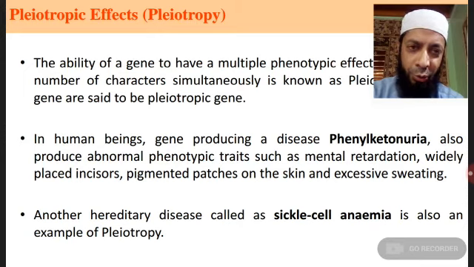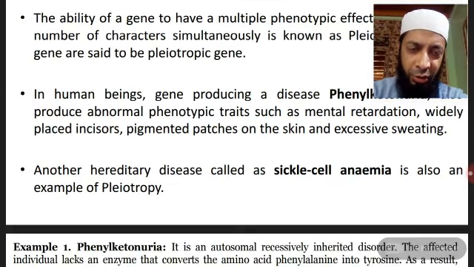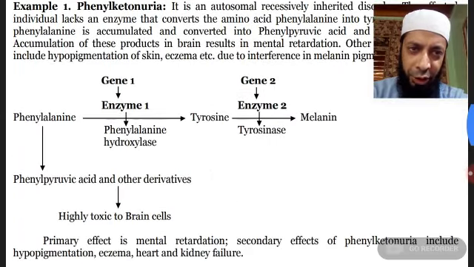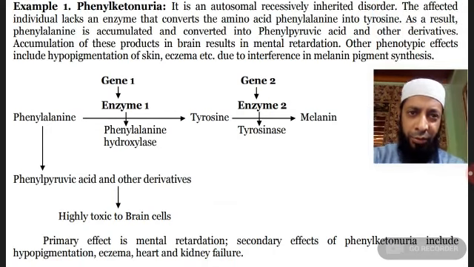Another disease in case of human beings is sickle cell anemia, wherein RBCs become sickle shaped instead of normal shape. First we take the phenylketonuria disease. In this disease, what happens? It's an autosomal recessively inherited disorder.